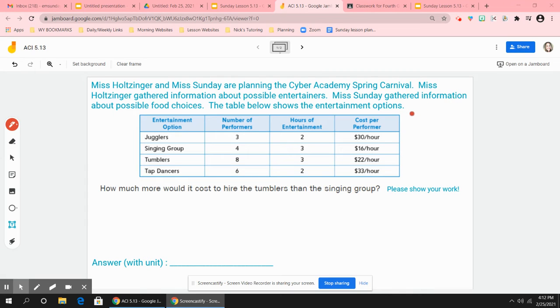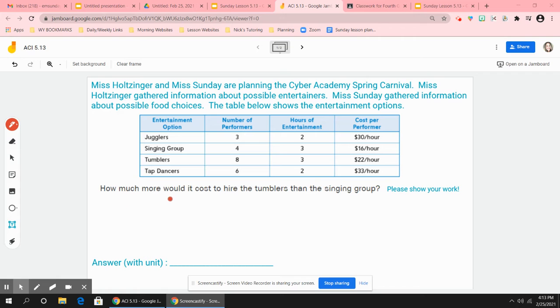Let's take a look at this word problem. We'll solve this one together, and then you'll solve the next one on your own. Miss Holtinger and Miss Sunday are planning the Cyber Academy Spring Carnival. Ooh, fun. Miss Holtinger gathered information about possible entertainers. Miss Sunday gathered information about possible food choices. The table below shows the entertainment options.